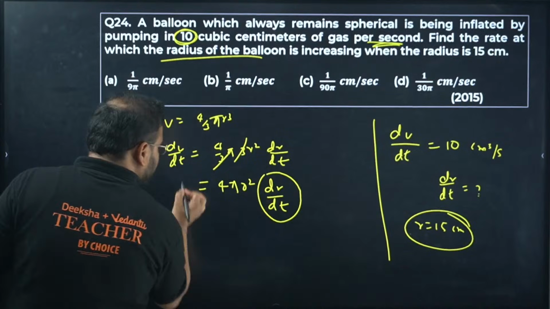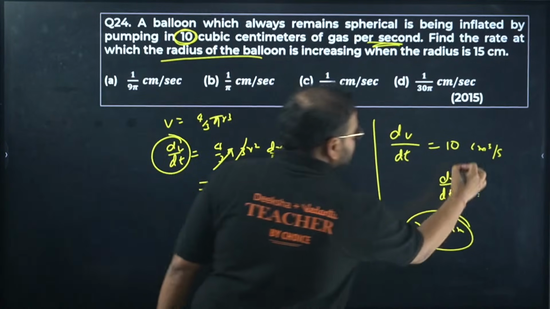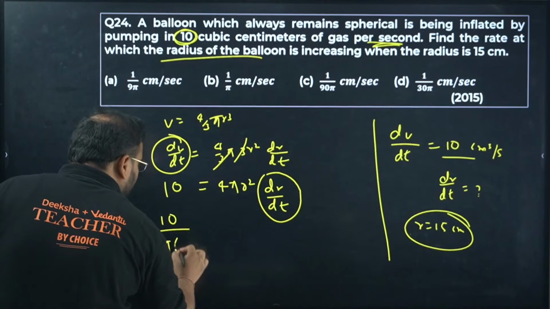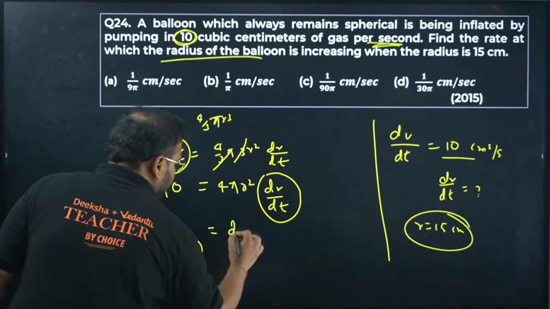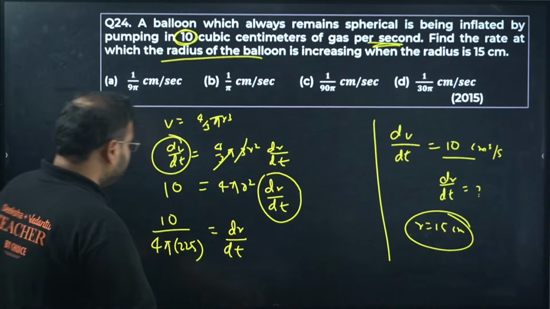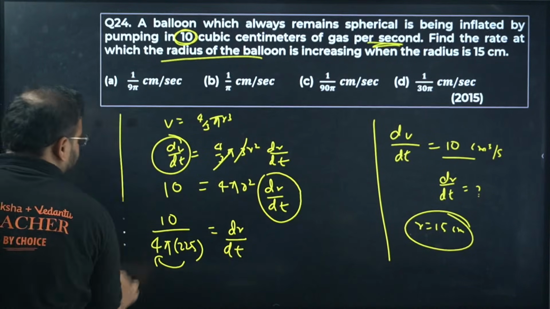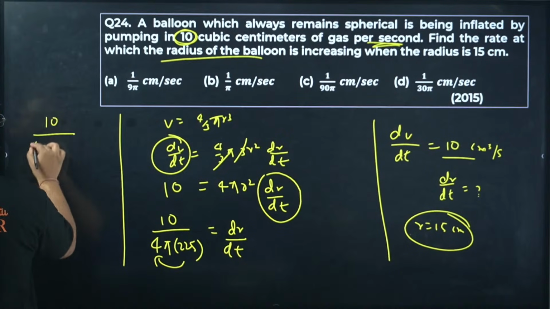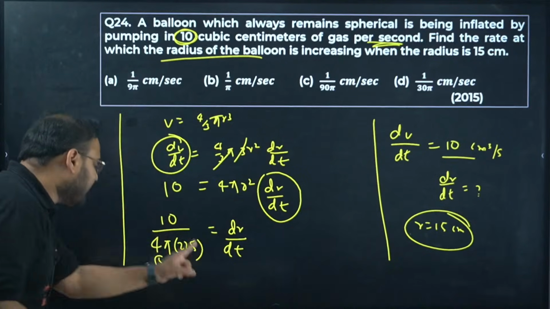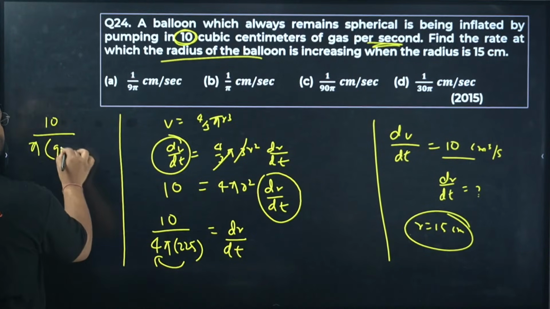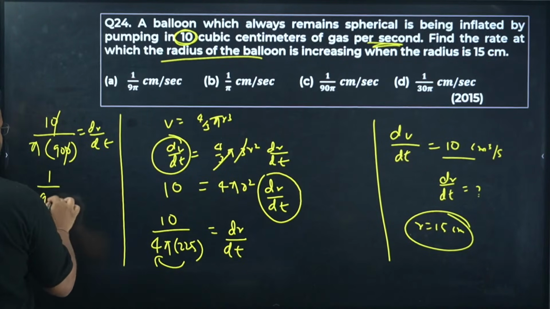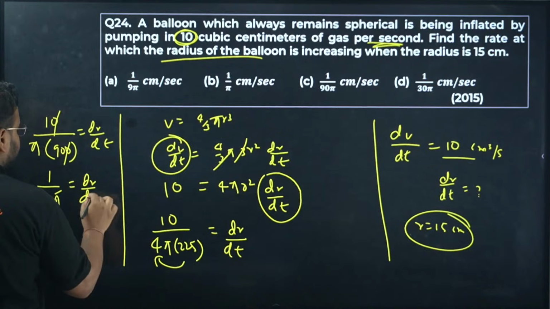I want this value, so I'll move everything on this side. This value is 10. So right here, 10 upon 4 pi r square, and r is 15, so r square is 225. 225 into 4 is what? 10 upon pi into 200 into 4 is 800, and 25 into 4 is 100. It becomes 900. This is your dr by dt. 10 and 10 cancel. 1 by 90 pi is dr by dt.